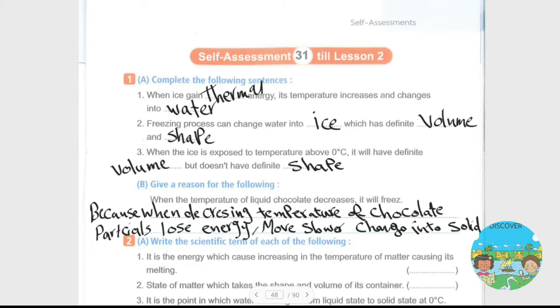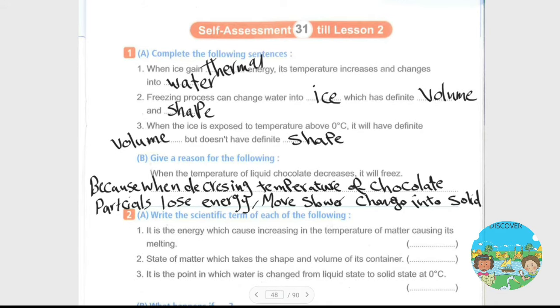تمام. طب question number 2 write the scientific term of each of the following. Number 1 it is the energy which causes an increase in the temperature of matter causing its melting, اللي هي إيه؟ thermal energy.